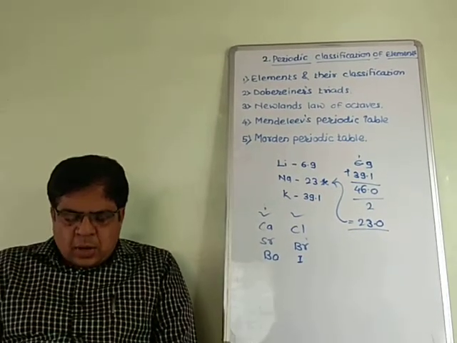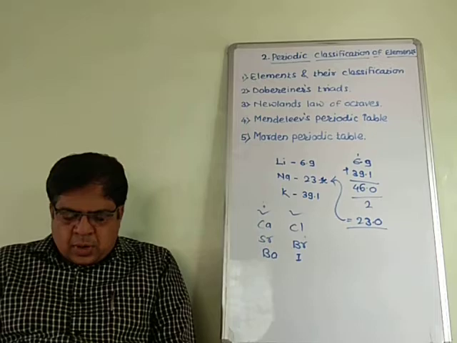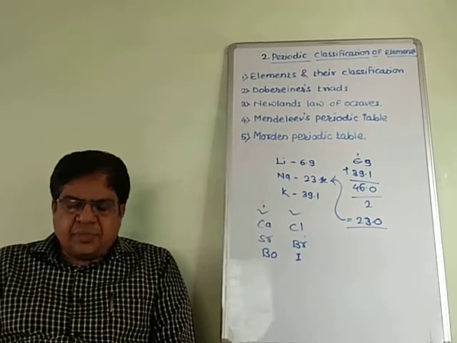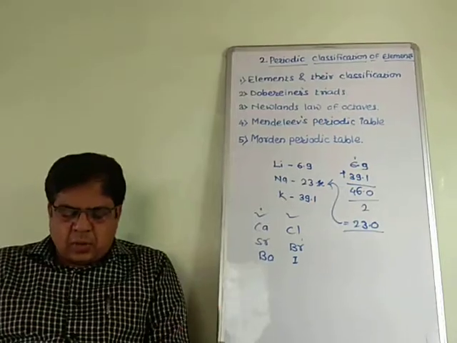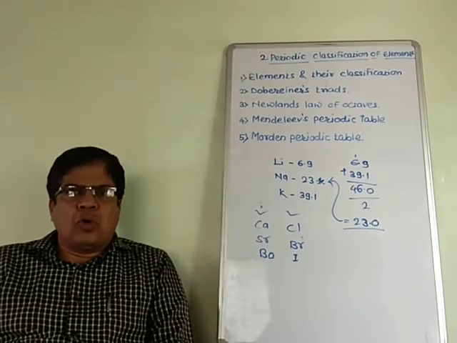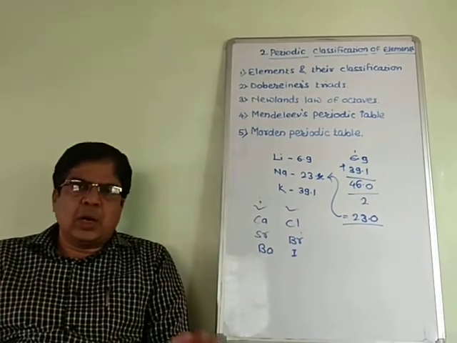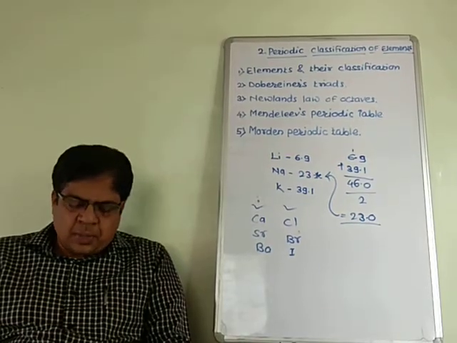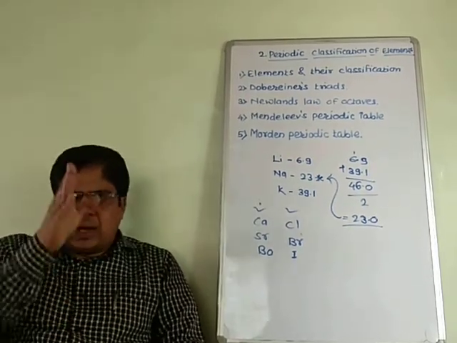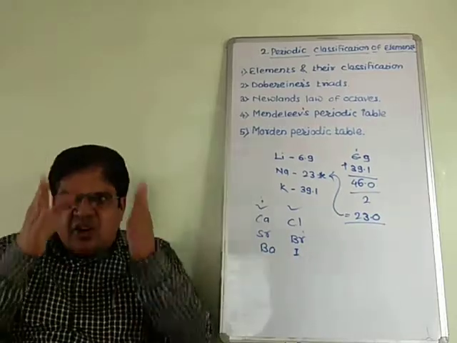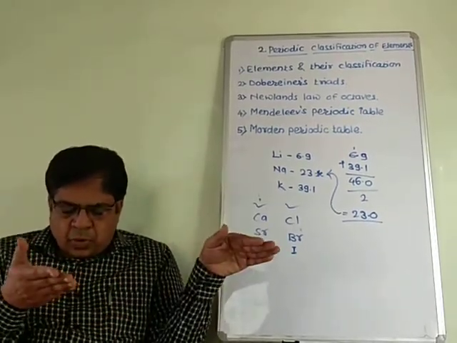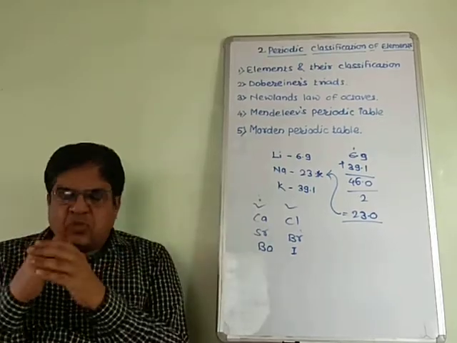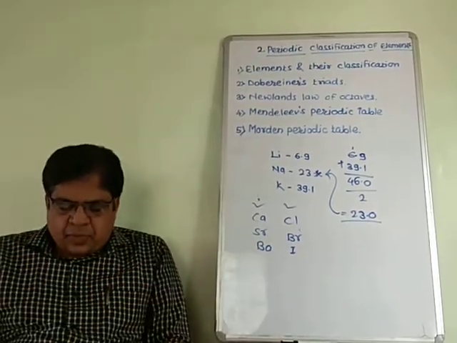Mendeleev arranged the elements in vertical and horizontal lines. The vertical columns in the periodic table are called groups and the horizontal rows are called periods. That means the elements arranged vertically are called groups, and those arranged in horizontal rows are called periods.